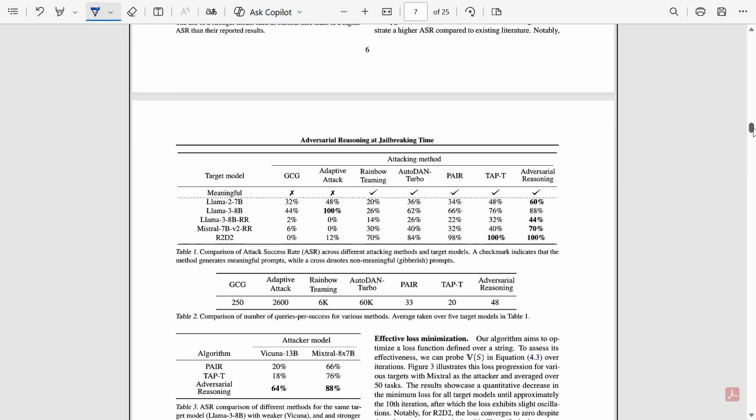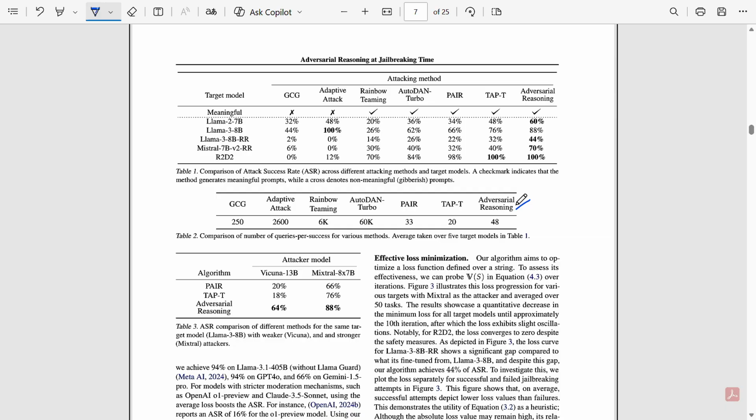After this, we normally have a failure analysis. Why failure analysis? Because if there is no gap, how will we work in future? Nothing is perfect. We are human, so how can research be perfect? It shall have some drawbacks or limitations. Very small models don't have enough reasoning depth to optimize. They also show that extremely strict refusal models slow the attack, but don't stop it. Multi turn safety training helps, but is not perfect. Attacks take longer on strongly aligned systems, and models with deeply integrated safety and reasoning resist better. The honesty about these limitations makes this paper trustworthy.